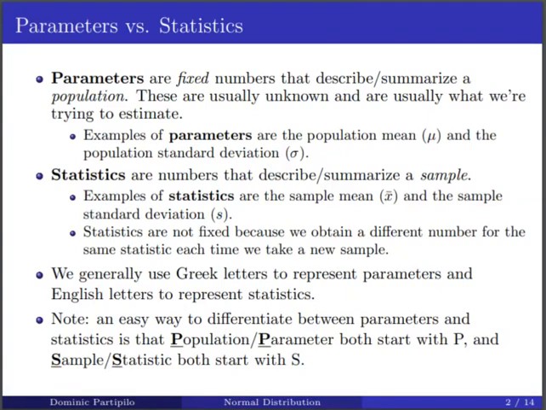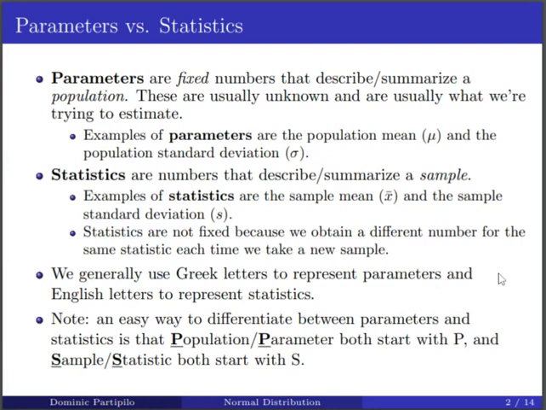So the main difference between parameters and statistics is that statistics are not going to be fixed. And this is because we obtain a different number for the same statistic each time we take a new sample. So the sample mean using one sample of 10 people is going to be different from the sample mean using a different sample of 10 people. So each time you take a different sample, you're going to be getting a different sample mean. And so statistics are never going to be the same. Whereas parameters are going to be fixed numbers. They're not going to change no matter what sample we take.